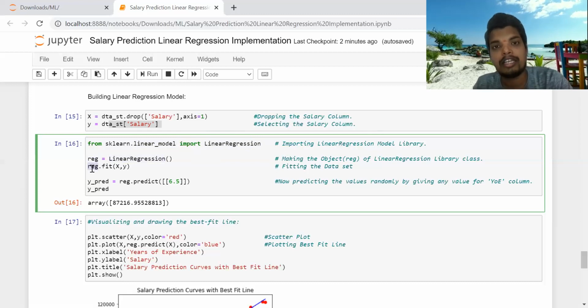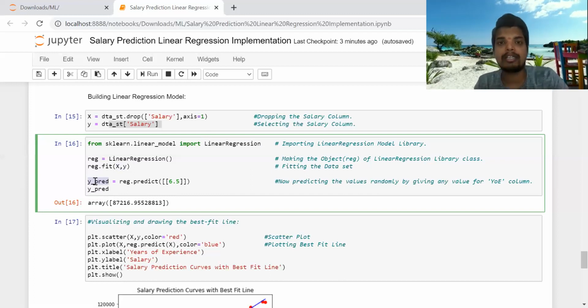Then we fit the whole data set. The data set contains both x and y: the independent variable, and the dependent variable that needs to be predicted. Here y is our salary, which needs to be predicted for a person who has 6.5 years of experience. So reg.fit is the fit method on the same reg variable, and here we are passing in the data. After this, our regressor variable will be trained, so now we'll be able to predict the values.